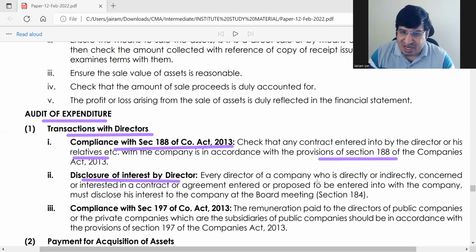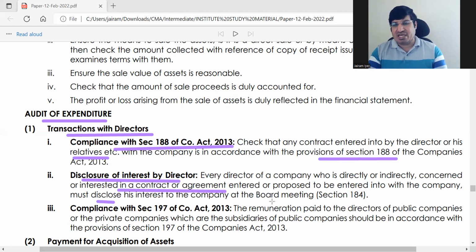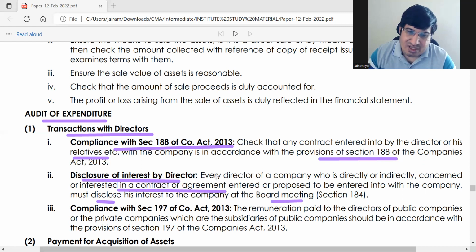Wherever in any contract or agreement the director is interested, has he expressly mentioned that he is interested? That is, has he disclosed his interest to the company at the board meeting? He has to disclose his interest. That is very, very important. If not, then that decision becomes shady. That's why it is very important to check this thing.